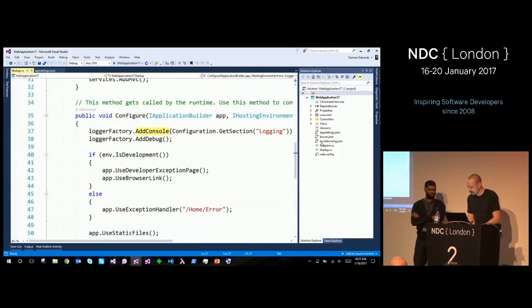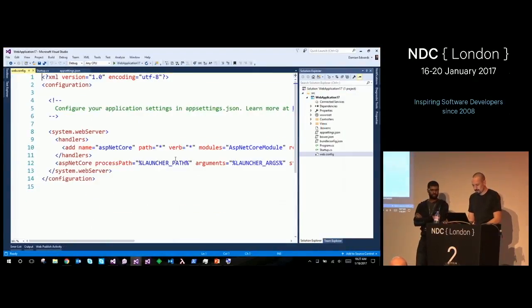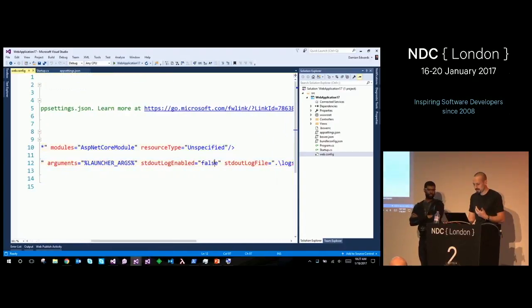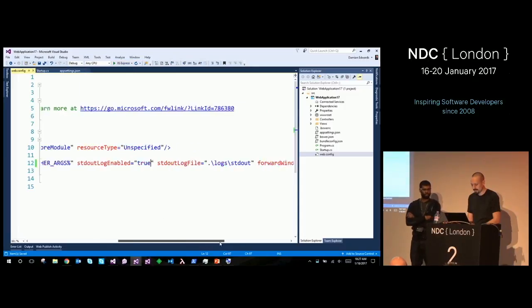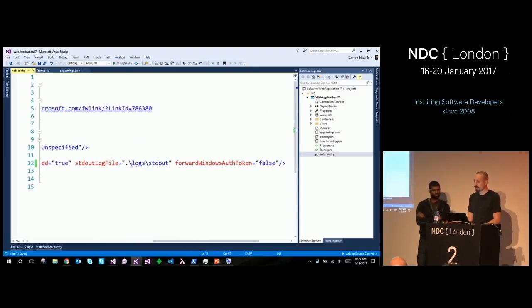Okay. So the last thing I want to show you quickly with logging is in the web.config file where you configure ANCM, the ASP.NET Core module that boots .NET EXE when you're running in IIS. There's this flag over here, standard log enabled, which is false. What you can do here is set that to true, and then when I'm running under IIS, if I flip this back to IIS Express, it's going to try and write out a file to this location here.